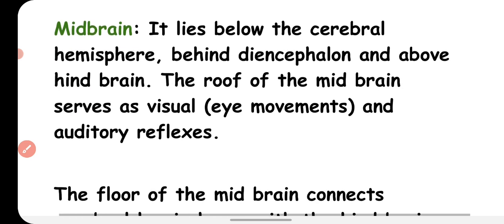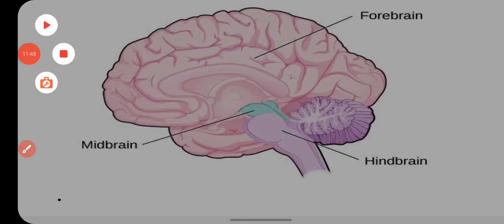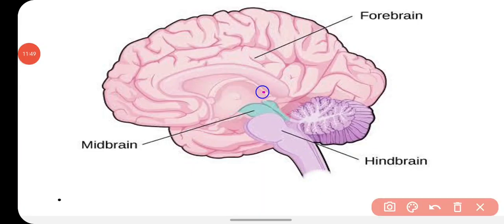Now we'll talk about the midbrain. It lies below the cerebral hemisphere, behind the diencephalon and above the hindbrain. The roof of the midbrain serves as the center for visual and auditory reflexes. You can see this is the midbrain, present beneath the cerebrum and above the hindbrain.